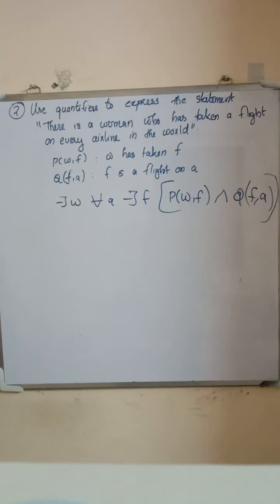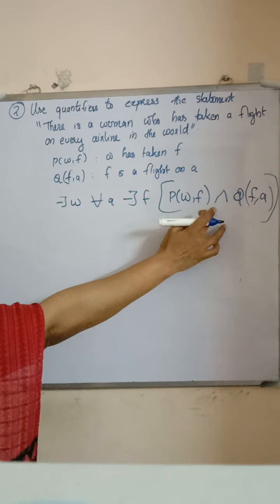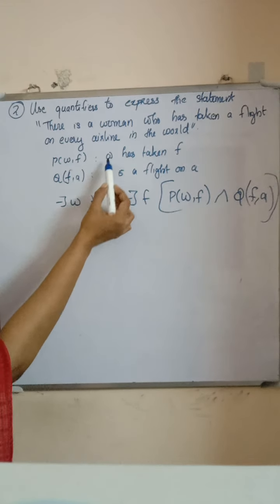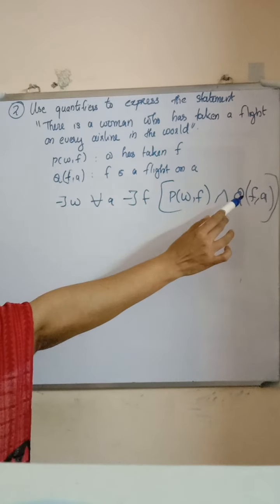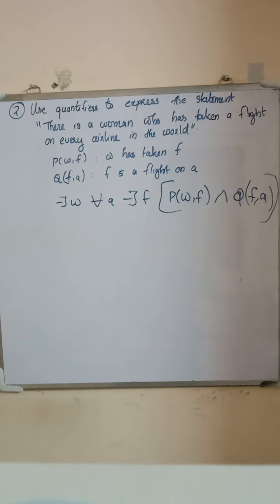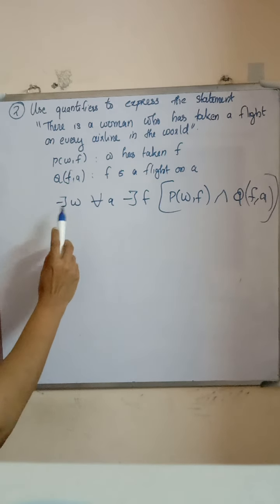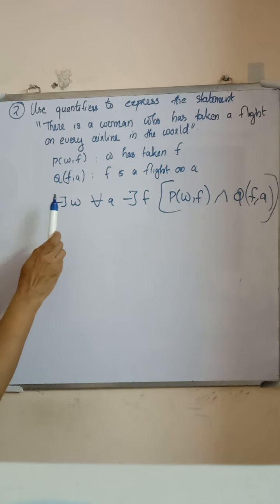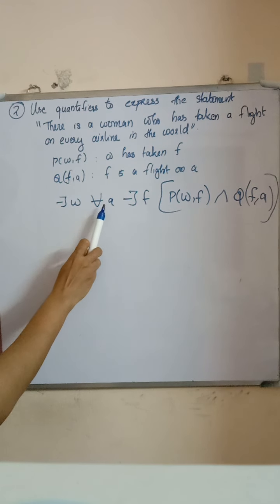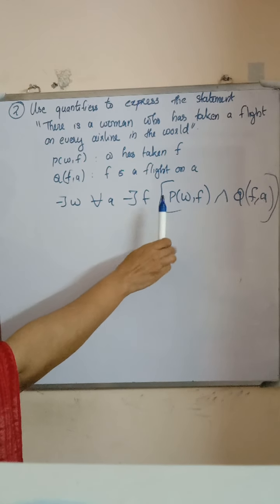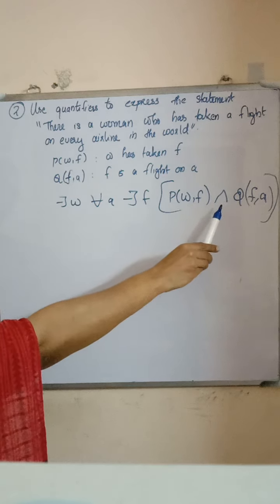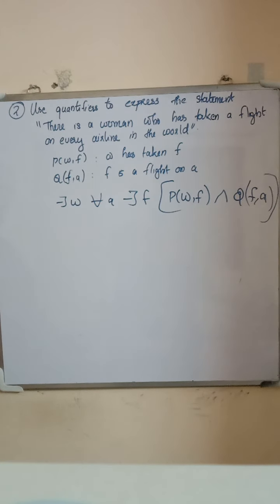That is, w has taken a flight and the flight is on the airline. We represent it using quantifiers: there exists a woman, for every airline, there exists a flight in which w has taken the flight and f is a flight on that airline. That is, there is a woman who has taken a flight on every airline in the world.